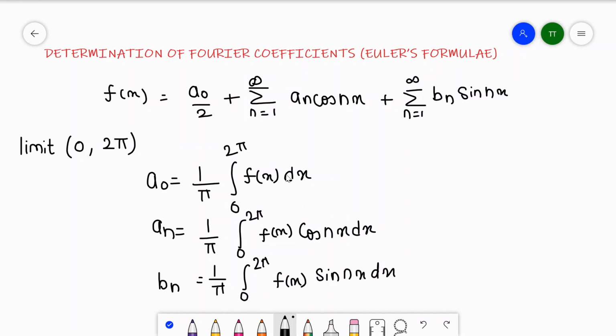Okay, so we have to put function of x over here and then find integration in the limit 0 to 2 pi, and then find the values of a0, an and bn, put them in equation number 1, and we will find our Fourier series. These coefficients a0, an and bn are known as Euler's formula.